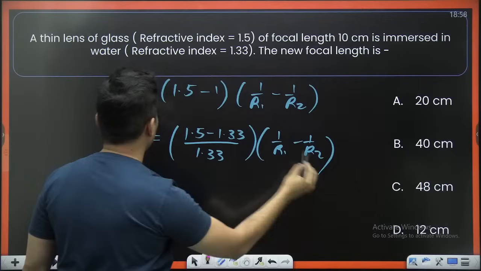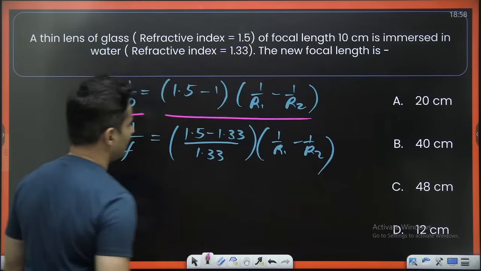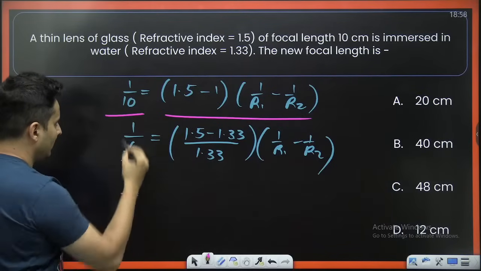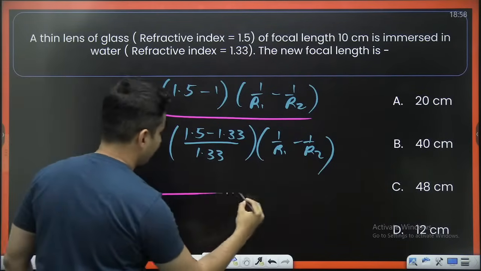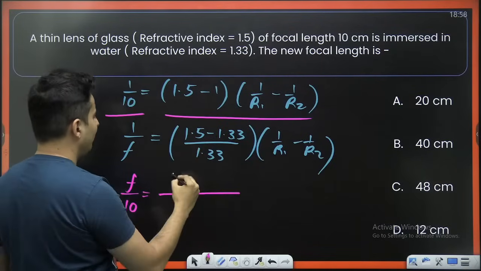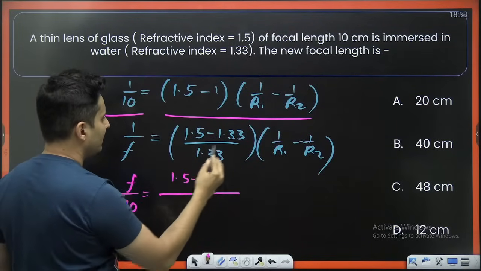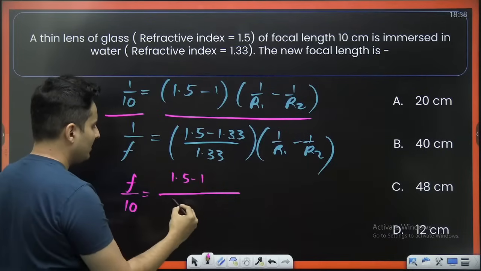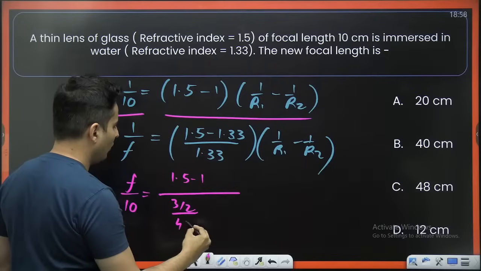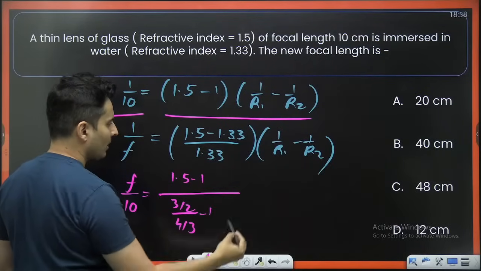Obviously, what is the next step? Divide this with this. So F will go on the top, 10 will come below. 1 by R1 minus 1 by R2 cancels. 1.5 minus 1, and 1.5 is basically 3 by 2. 1.33 is basically 4 by 3 minus 1.